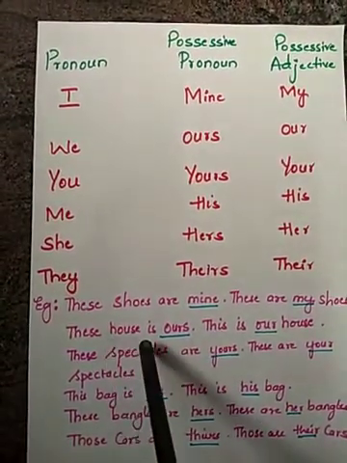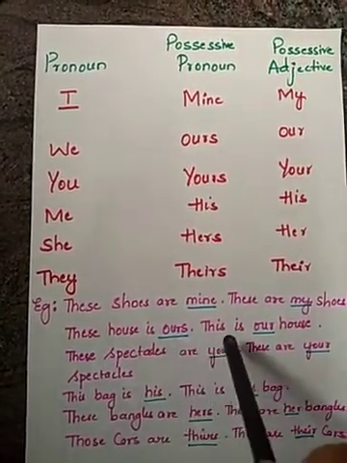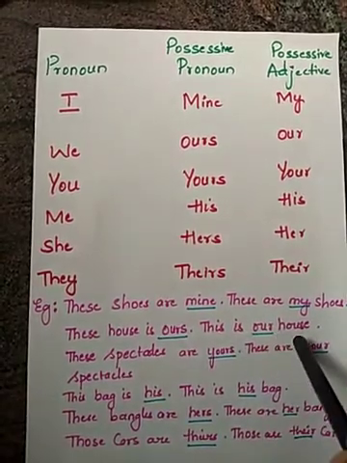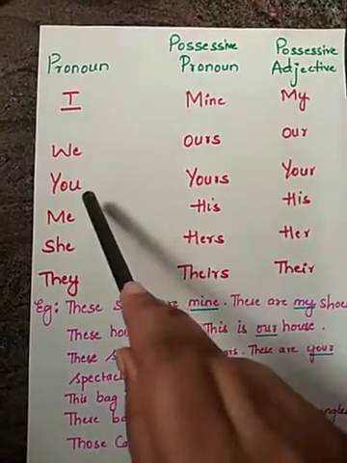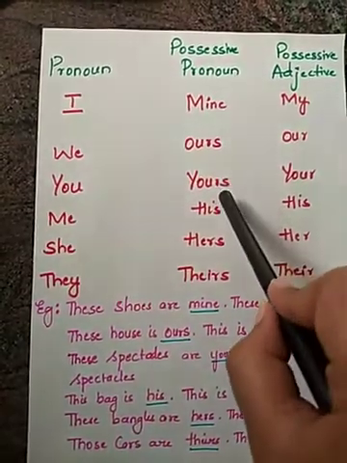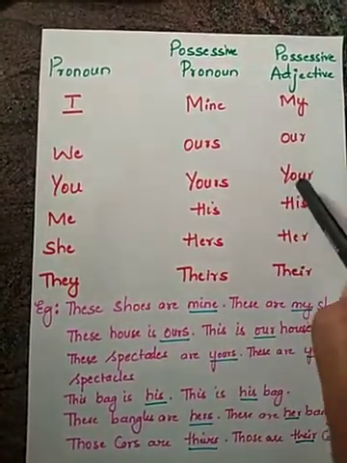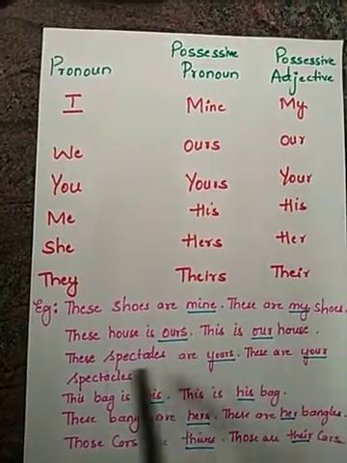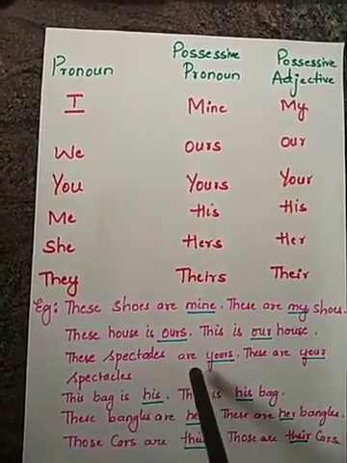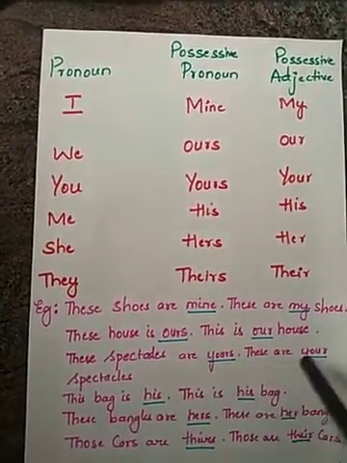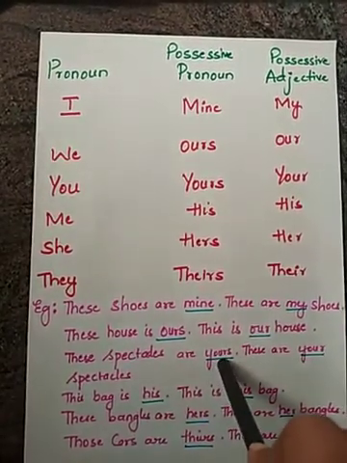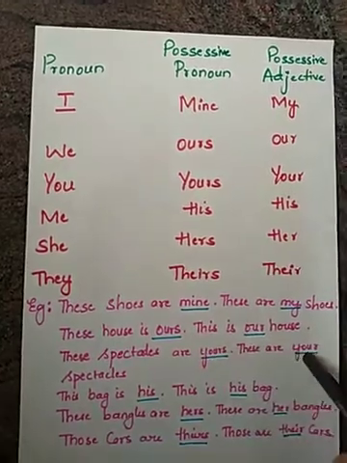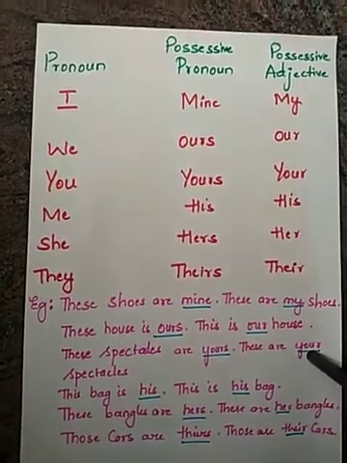These houses are ours. This is our house. Can you see the difference? Next, you. Possessive pronoun is yours, possessive adjective is your. These spectacles are yours. These are your spectacles.